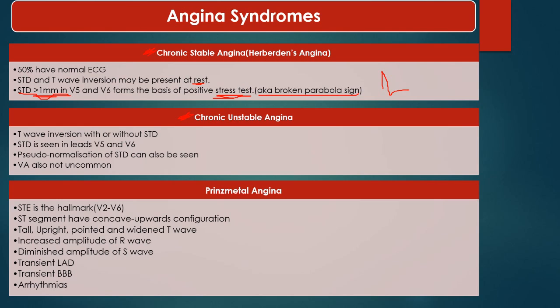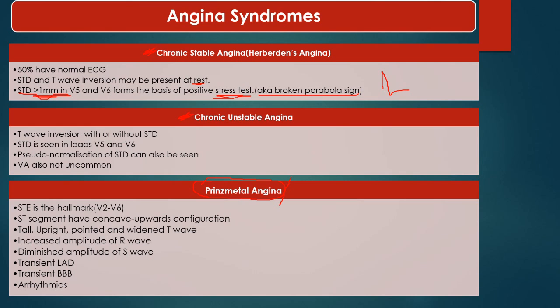Now, Prinzmetal angina means vasospastic angina, means there is no apparent coronary artery disease, but there is vasospasm of the stenosed atherosclerotic artery, which gives rise to chest pain. It can occur anytime, during rest or during effort. So Prinzmetal angina is a very unpredictable type of angina because no one knows when it will occur. Whenever there is vasospasm, there is chest pain.